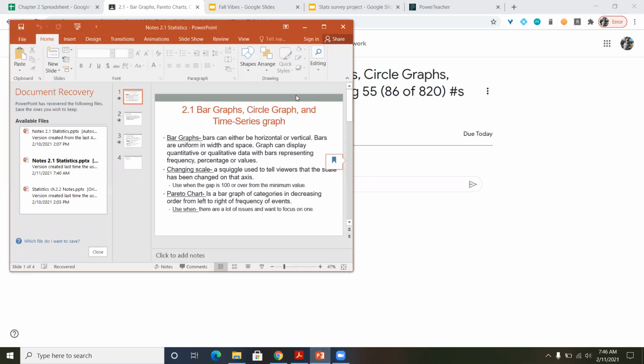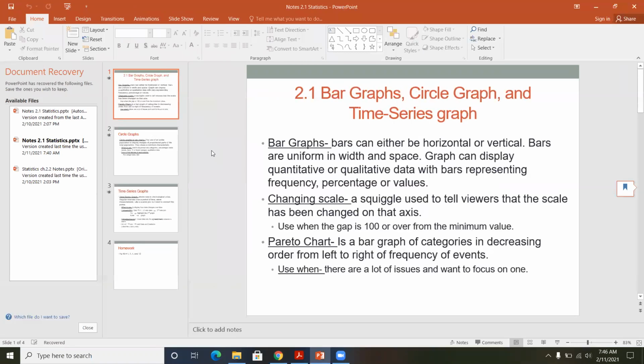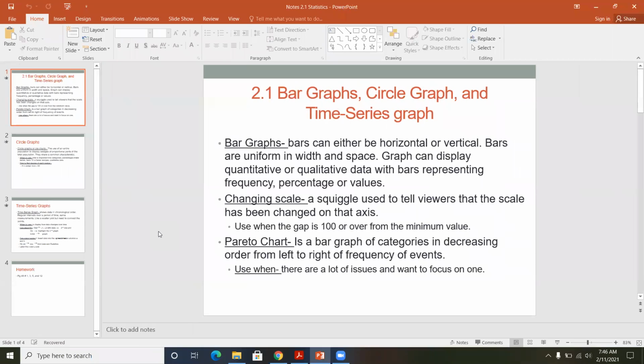All right, little disclaimer with the slides. Prior to the pandemic, all of this stuff was done completely by hand. So bar graphs, circle graphs, time series graphs, all of these, you would be sitting there with your lined paper or graph paper, a ruler, and you would have to create all these things by hand. Well, introducing the pandemic, that wasn't a reasonable thing to do anymore. So I started exploring Google Sheets. So these notes, even though they are technically correct, they're not really going to be that applicable because we're not going to have to create things by hand.